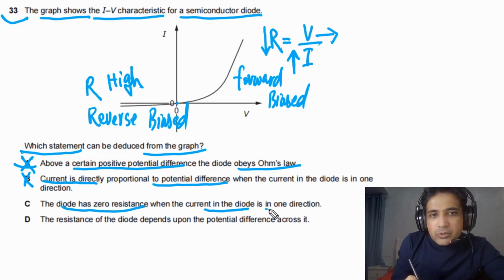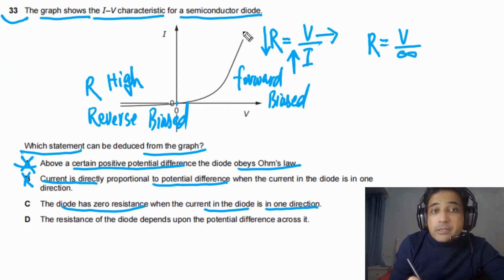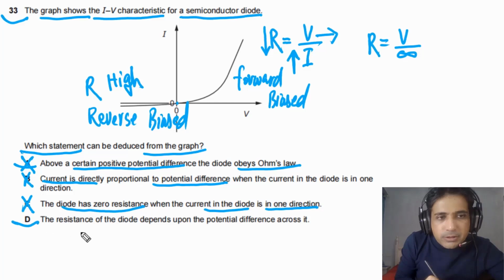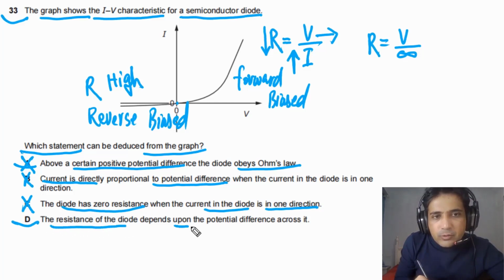If you look at option C, it is given to us diode has zero resistance when current in the diode is in one direction. Resistance will be zero when current is infinite. Means when current is infinite, resistance will be zero. But current is not infinite. So option C is also incorrect. For option D, it is given to us the resistance of the diode depends upon potential difference across it.